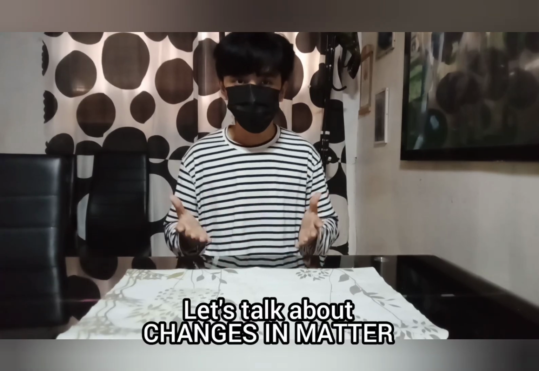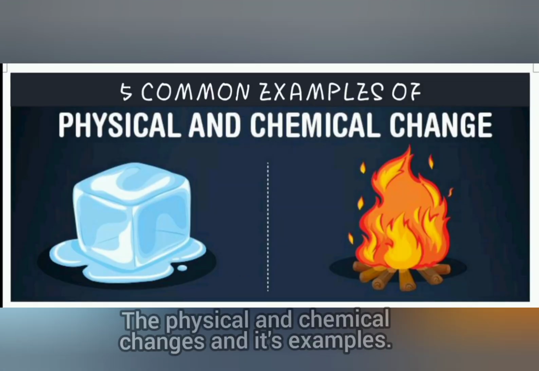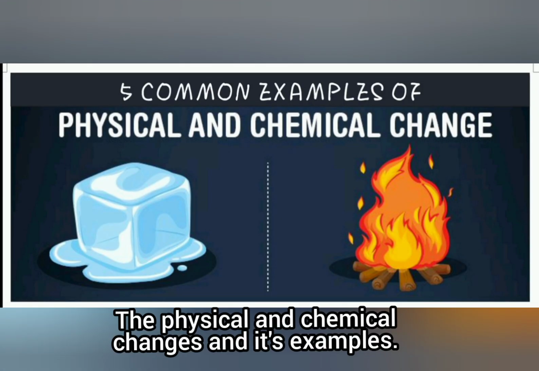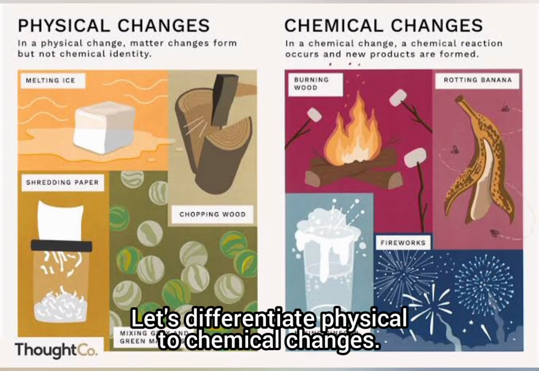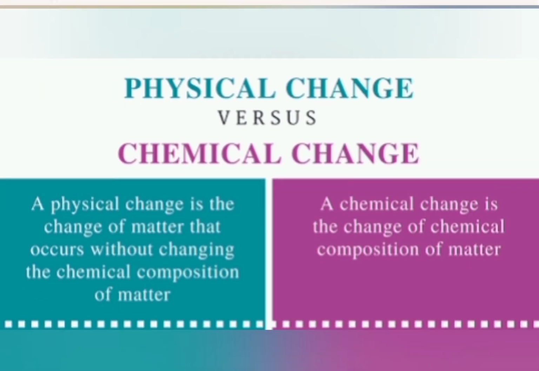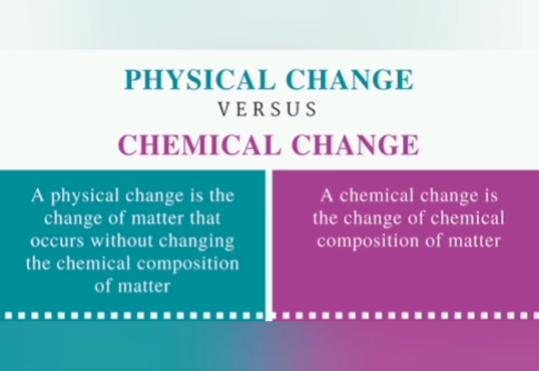For today's video, let's talk about changes in matter, the physical and chemical changes and its examples. But first, let's differentiate physical changes from chemical changes. A physical change is the change of matter that occurs without changing the chemical composition of matter, while chemical change is the change that involves the change of chemical composition of matter.